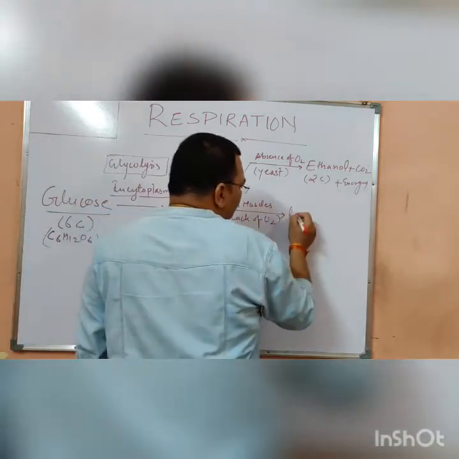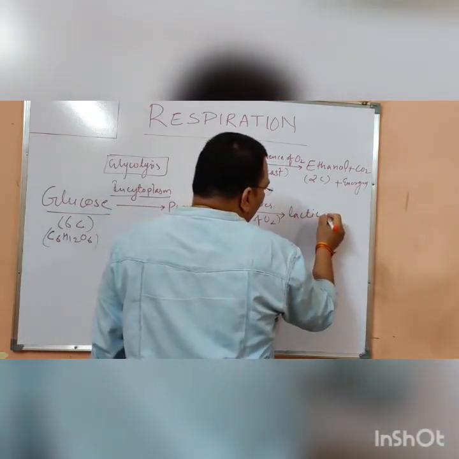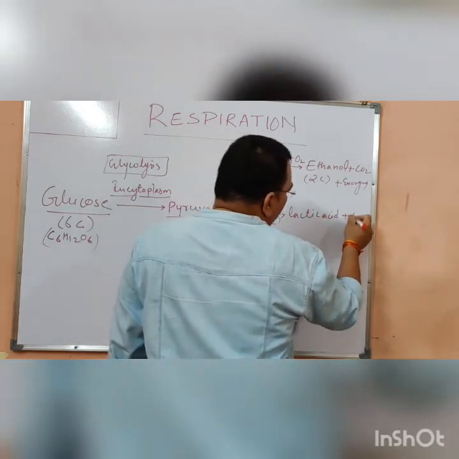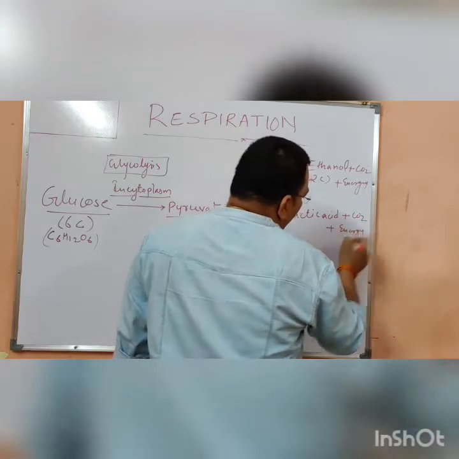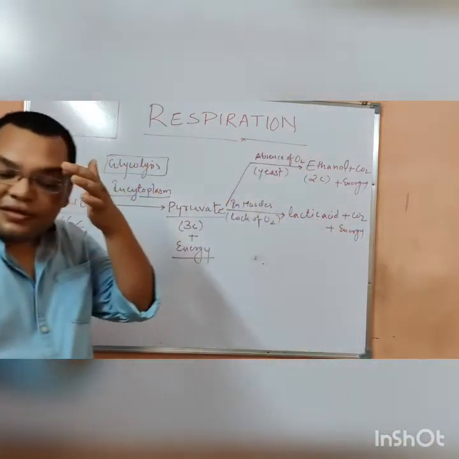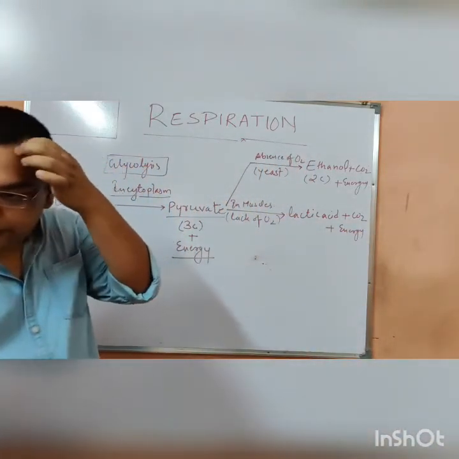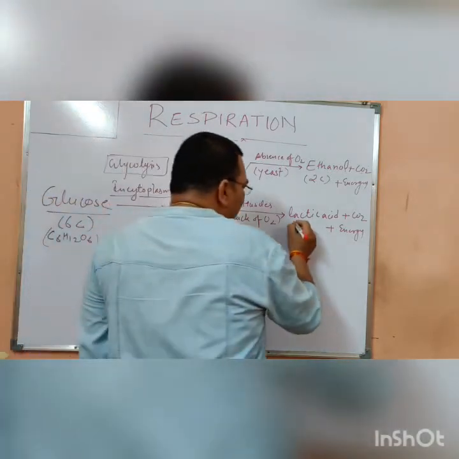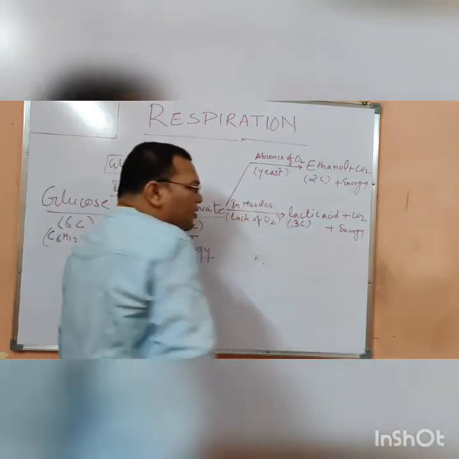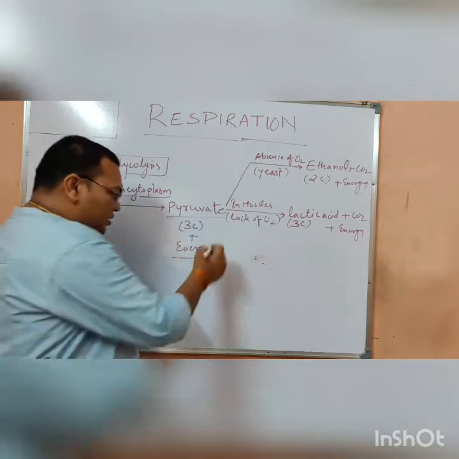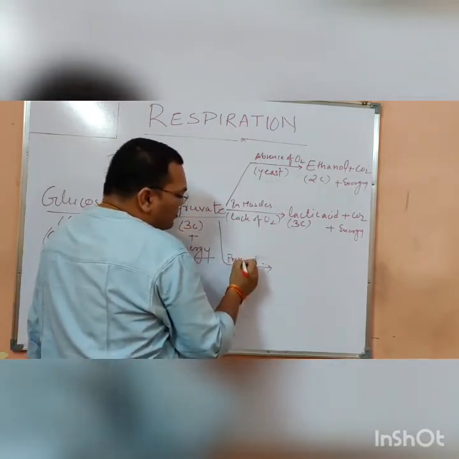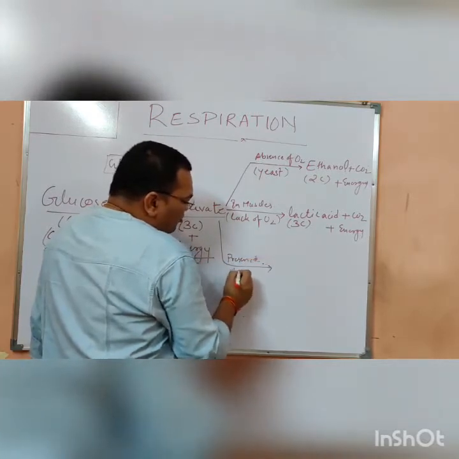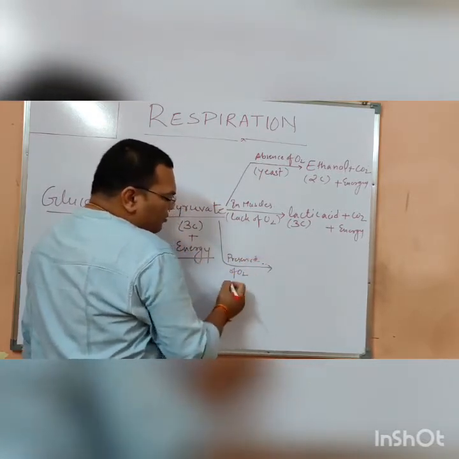The pyruvate converts into lactic acid plus CO2 plus energy. Lactic acid, CO2 and energy. Now this lactic acid is a 3 carbon compound. And the last thing, in the presence of O2, it is done in mitochondria.